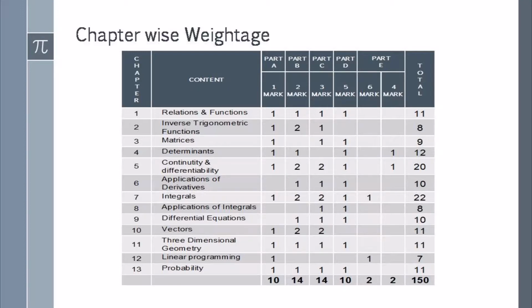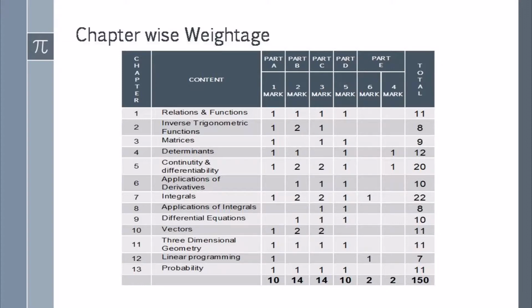Chapter 5, Continuity and Differentiability. Here the weightage is 20 marks. It is one of the biggest chapters. Here one 1-mark question, two 2-marks questions, two 3-marks questions, one 5-marks question and one 4-marks question.